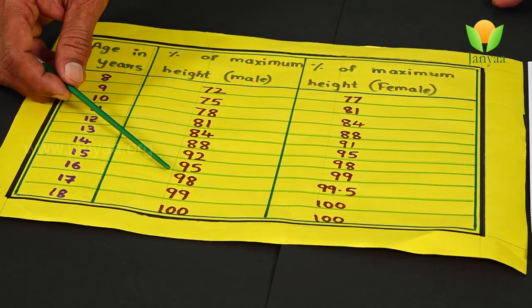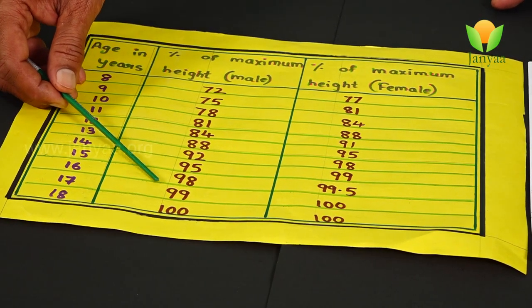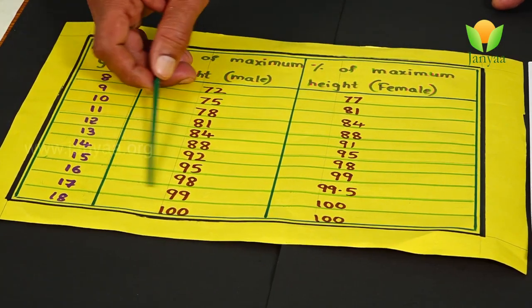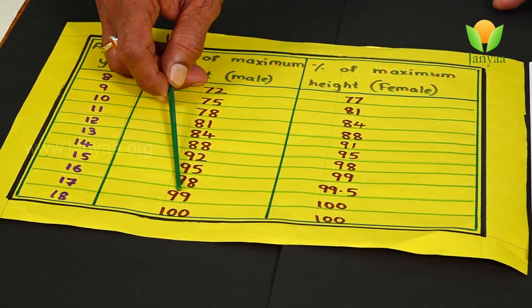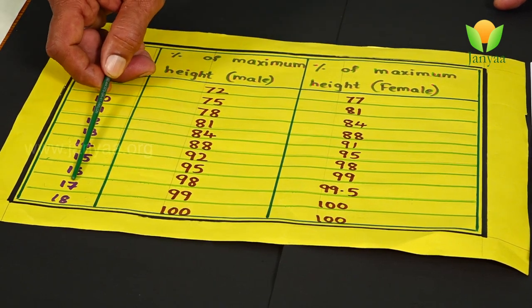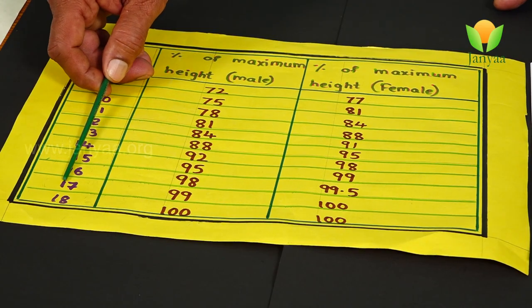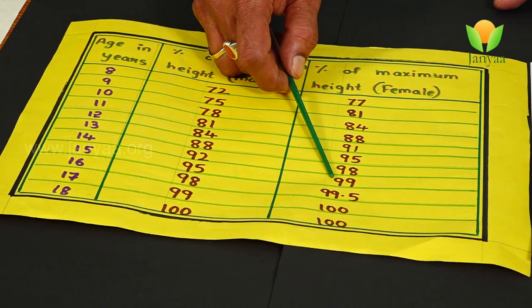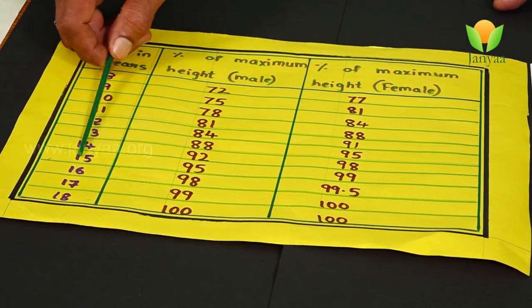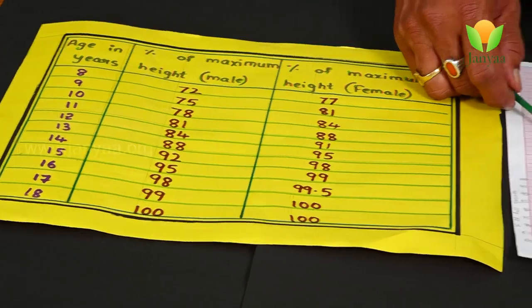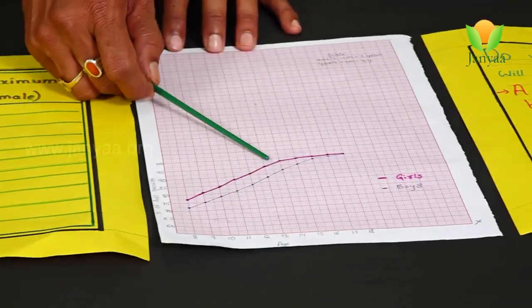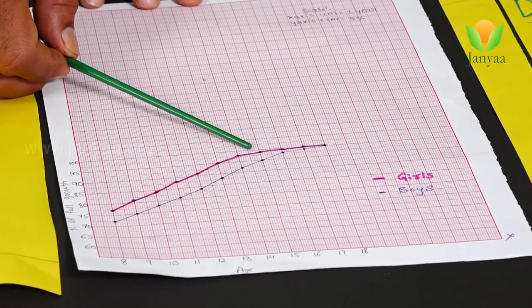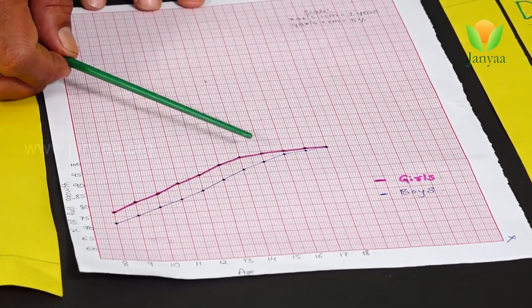When is the maximum growth in height attained by the boys? If you observe, in the boys 99% of the growth is attained at the 17th year. But in the girls, the maximum growth is attained at the 15th year. From this, what did you understand? The growth rate is more in the girls than the boys. The maximum height will be attained by the girls first, you know that.